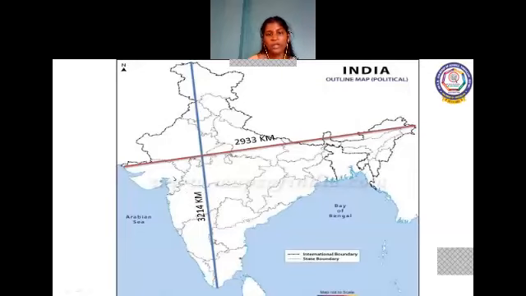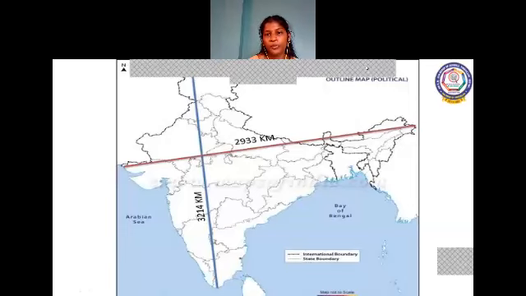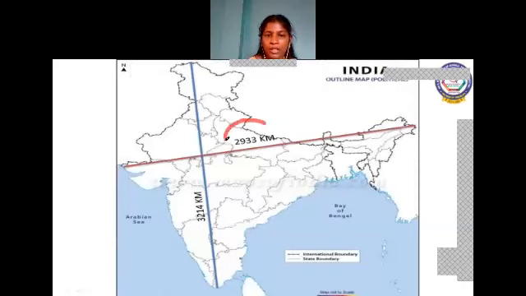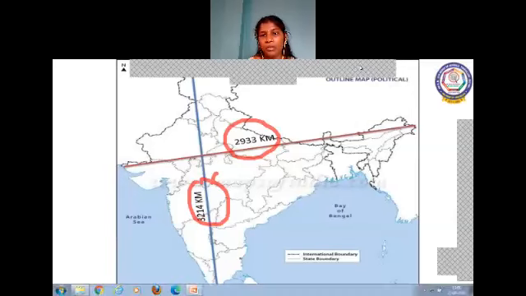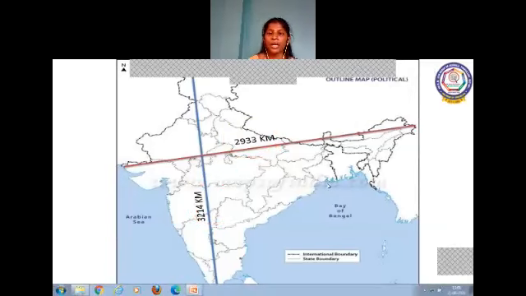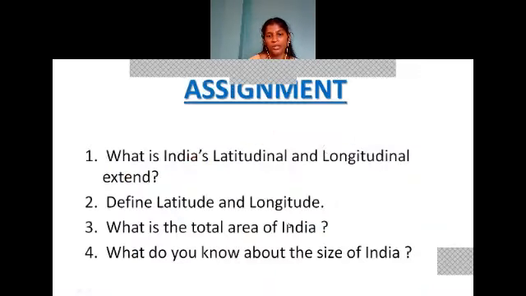Here we saw that the east-west corridor appears smaller than the north-south. Why? Look at the distances. The east-west distance is 2,933 kilometer, but the north-south corridor is 3,214 kilometer. That's why the east-west appears smaller than the north-south corridor.